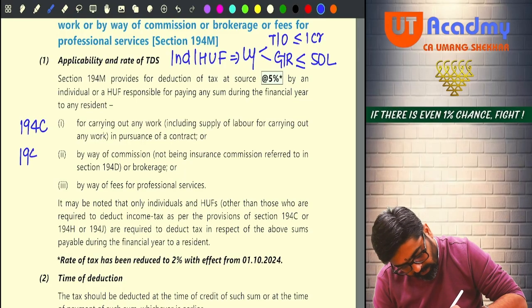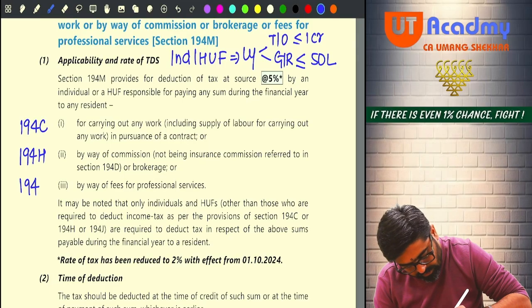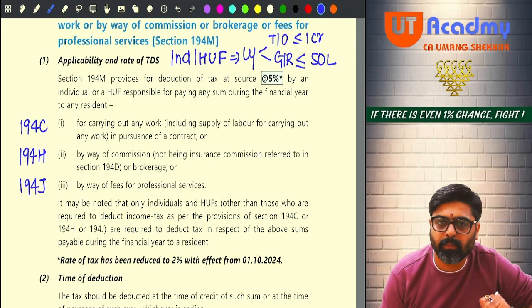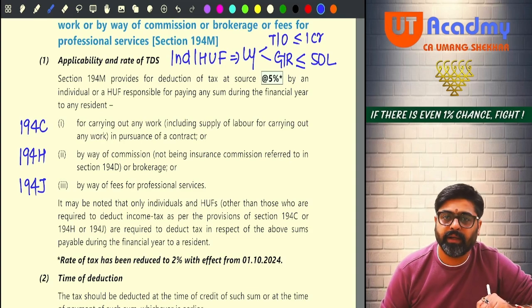Under 194H you are not liable to deduct TDS, and under 194J on professional fees you are not liable to deduct TDS, because these three sections are not applicable if the payer is an individual or HUF.